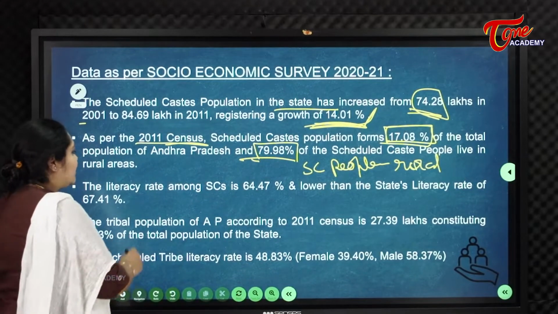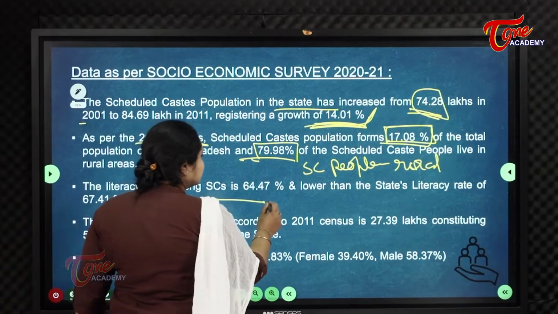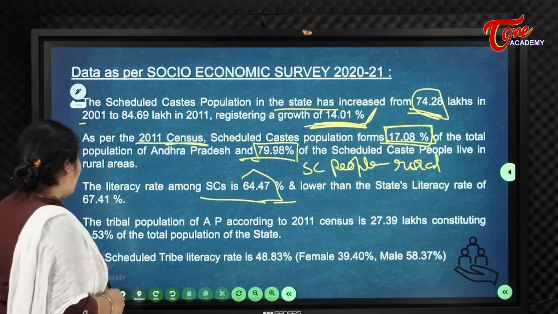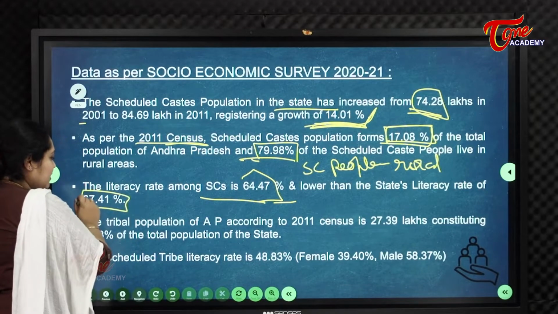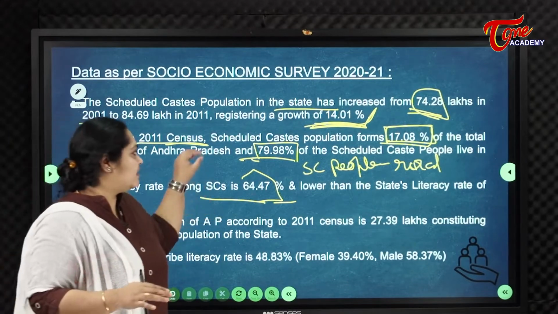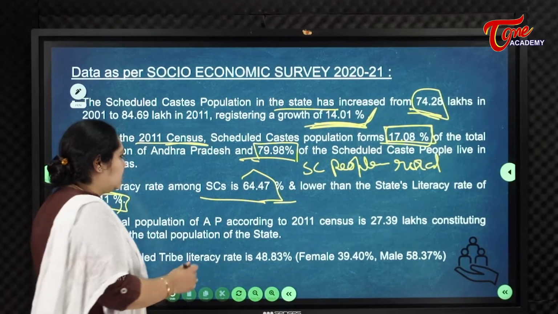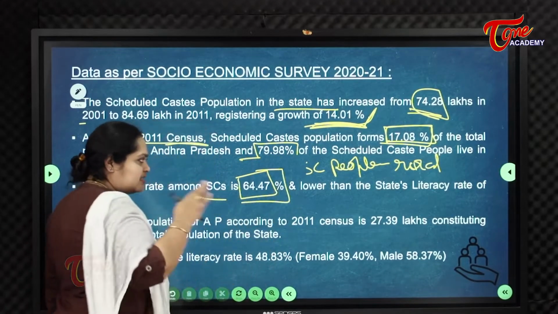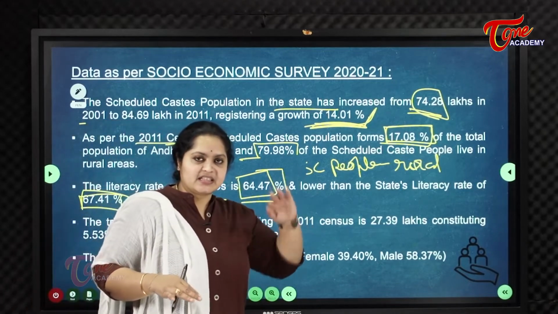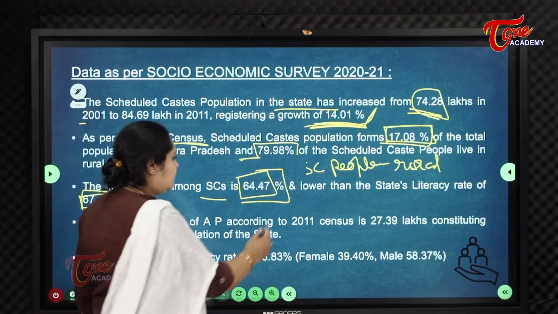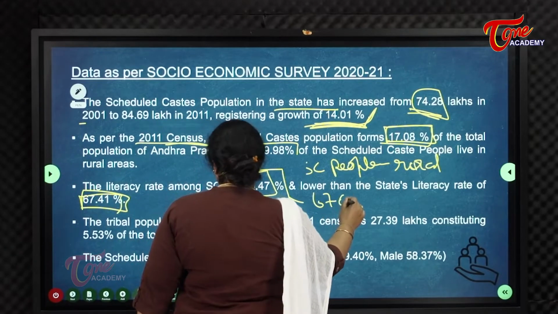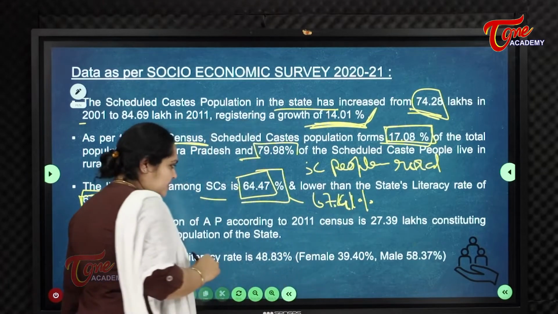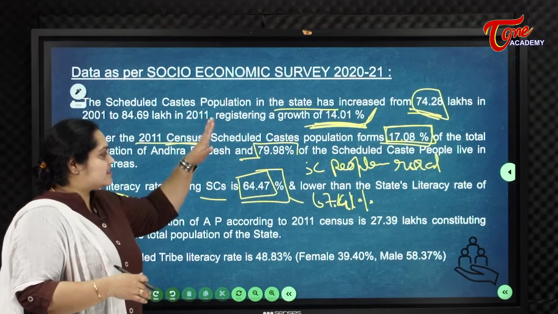So the literacy rate among SCs is 64%, lower than the state's literacy rate of 67.41%. The literacy rate among scheduled caste people is only 64.47%. This is lesser than the state average, which is 67.41%. So this is the statistics of the scheduled caste population.